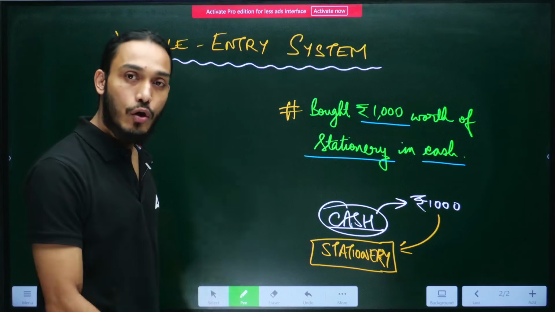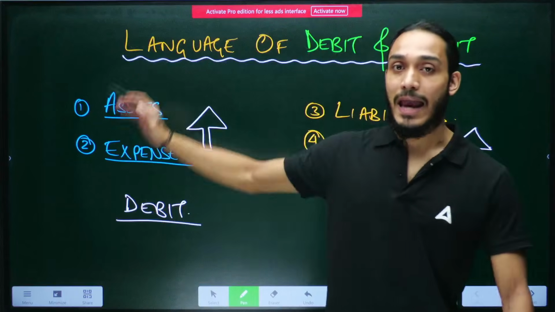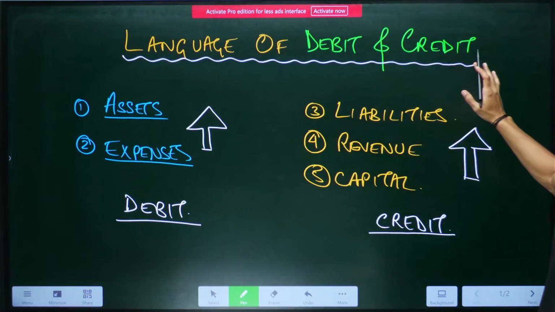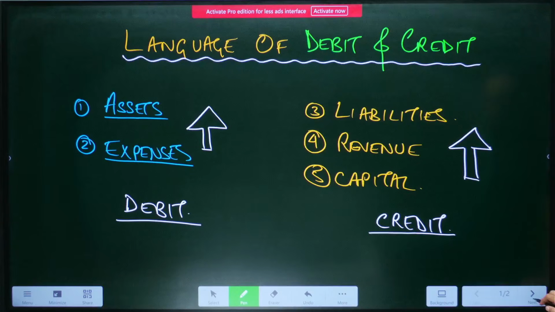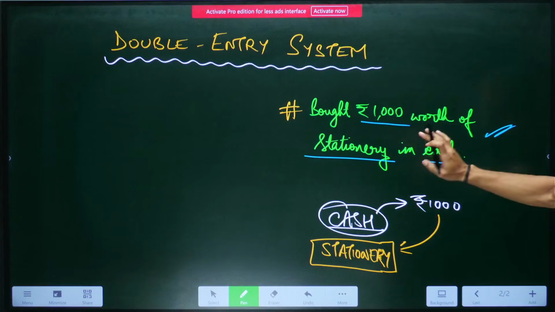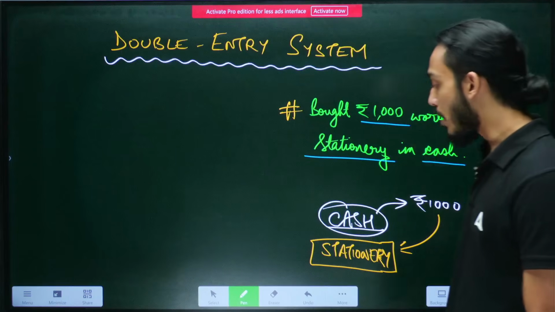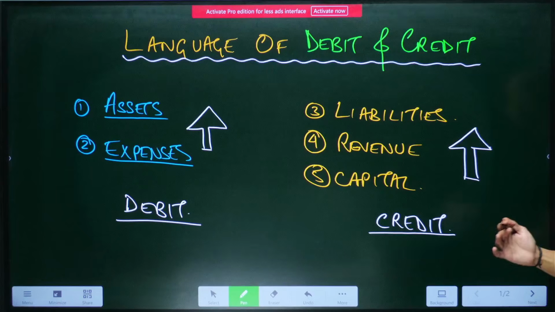So how can we record this in accounting terms? In accounting, we use the language of debit and credit. We cannot write it as we paid 1000 rupees for stationery in exchange of cash. We cannot write it like this. This is just a transaction in words. But if you want to record it in accounting terms, you will have to use the language of debit and credit. So what do we do here?